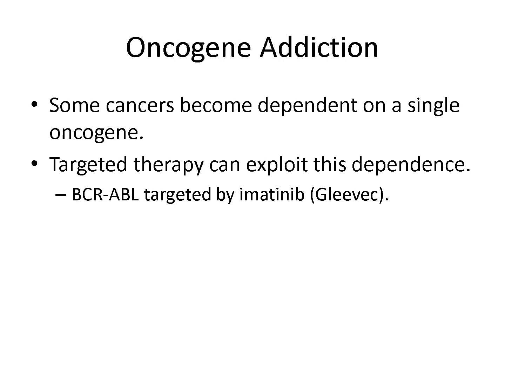Some cancers become highly dependent on a single oncogene for survival and growth, a concept known as oncogene addiction. This creates an opportunity for targeted therapy where blocking that one gene can cause cancer cell death. An example is the use of imatinib, or Gleevec, to target BCR-ABL in leukemia. When this oncogene is inhibited, the cancer cells die off rapidly. This selective vulnerability has revolutionized treatment for certain cancers.